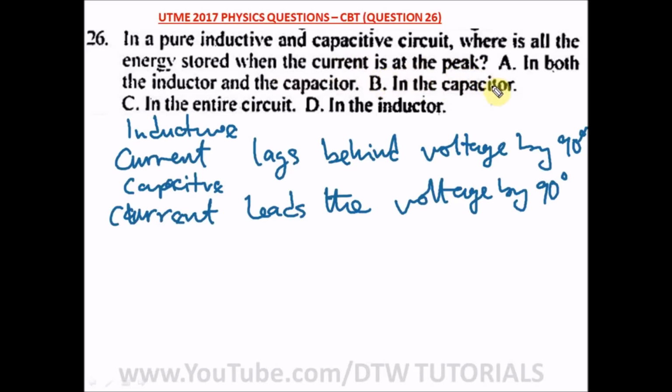Since in a pure inductive circuit, the current lags behind the voltage, the current won't go to the inductor, but quickly travels towards the capacitor, because the current leads in a capacitive circuit. So all the energy stored at its peak goes towards the capacitor. So the right option is option B.